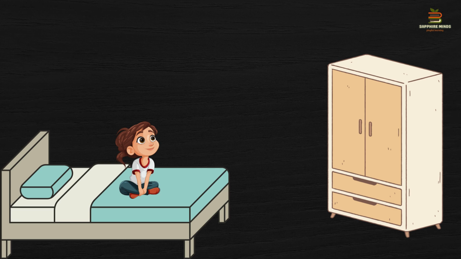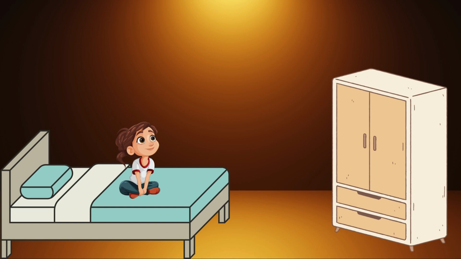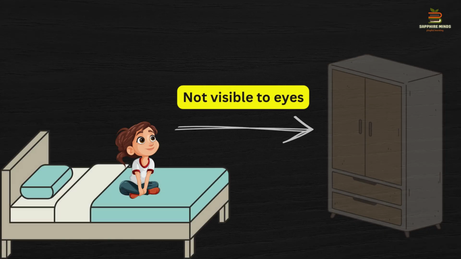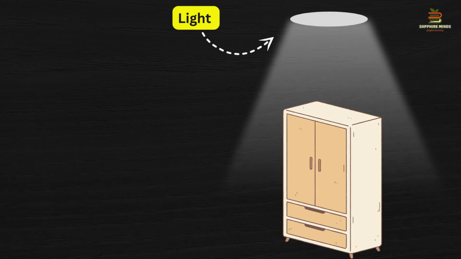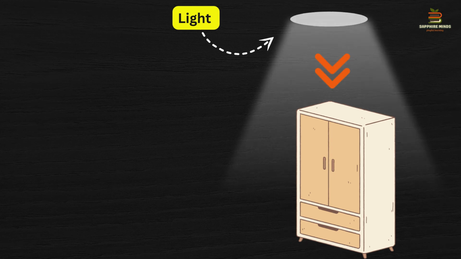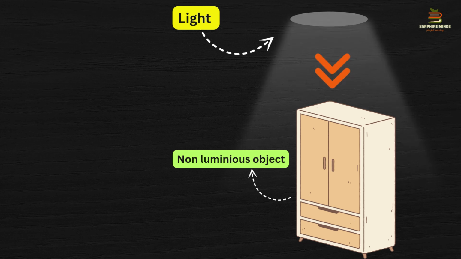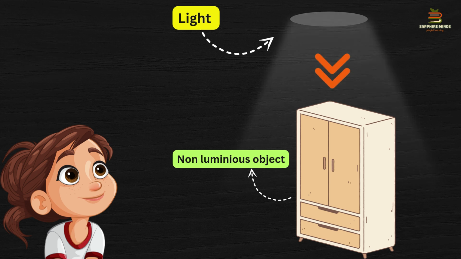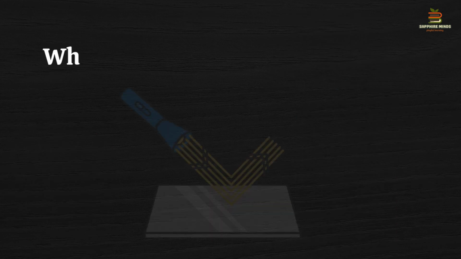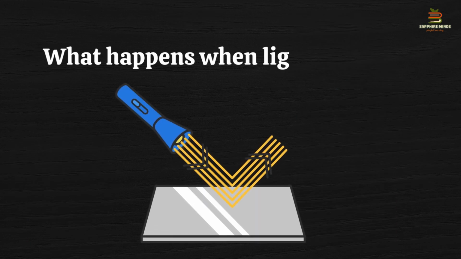So एक almirah जो आपके front में है, जब वो light switched on होगी, then only you will be able to see that almirah. But in the other case, if the light is switched off, you will not be able to see that almirah. Now, why this is happening? Because when the light from the luminous object is fallen on the object, then your eyes are detecting that and you are able to see that, or that object will be visible to you. Is that clear? Now what happens if the light falls on the mirror?